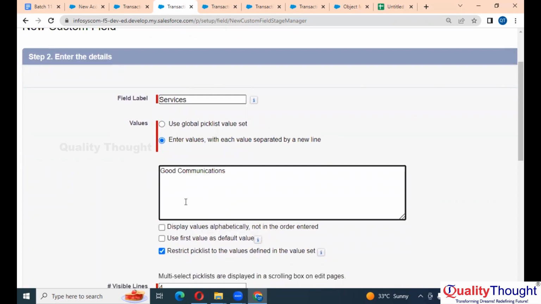I mean, whoever the salesperson is, this is also kind of a rating. Whoever the salesperson is, he's having good communication skills. Let's say good knowledge.